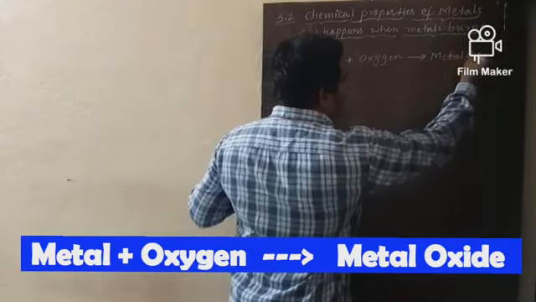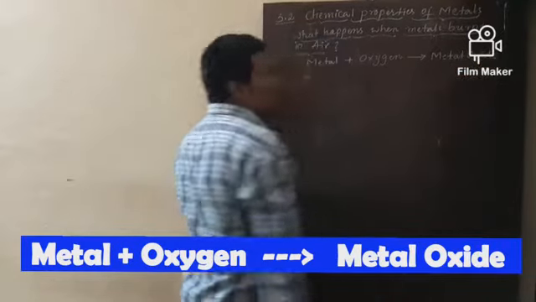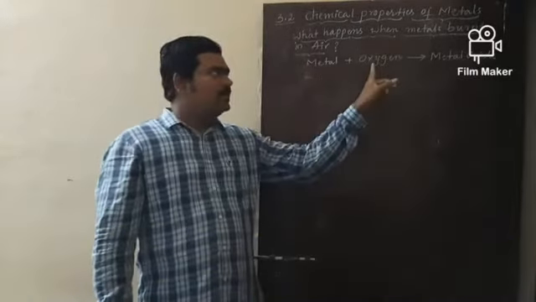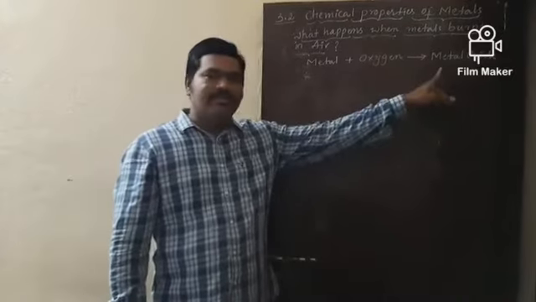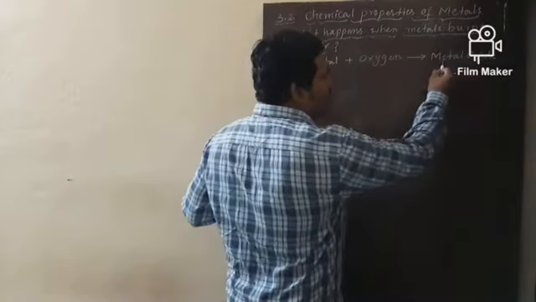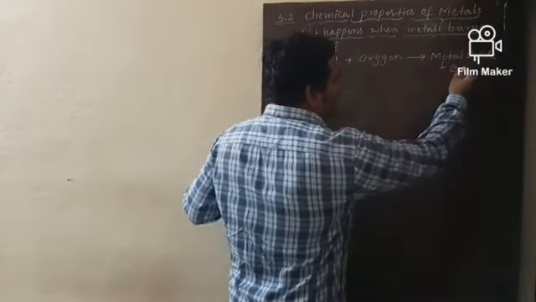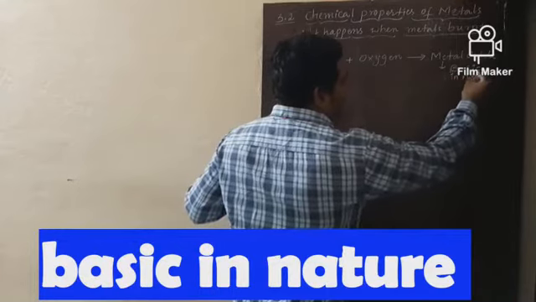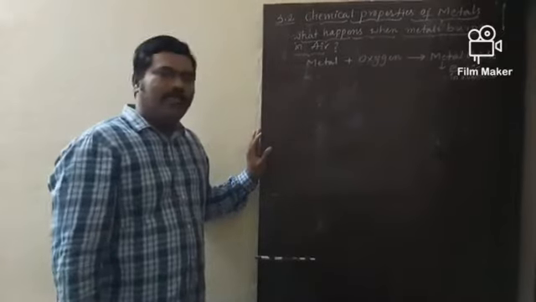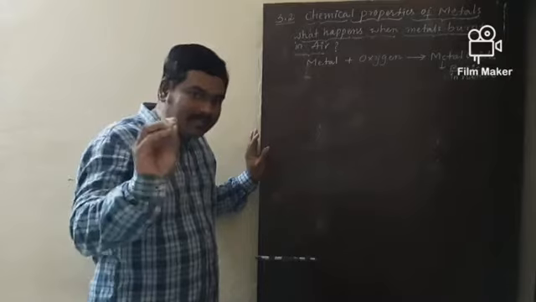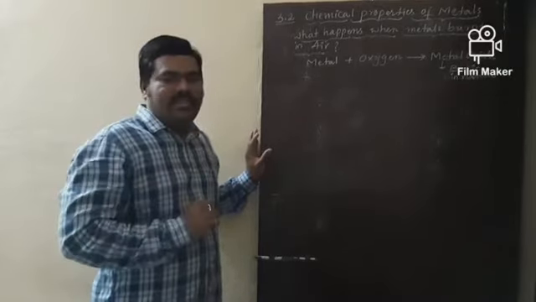What is that? Metal oxide. Simple. Metal burns in the presence of oxygen to produce metal oxide. These metal oxides are generally basic in nature. We might already have learned this in previous chapters.